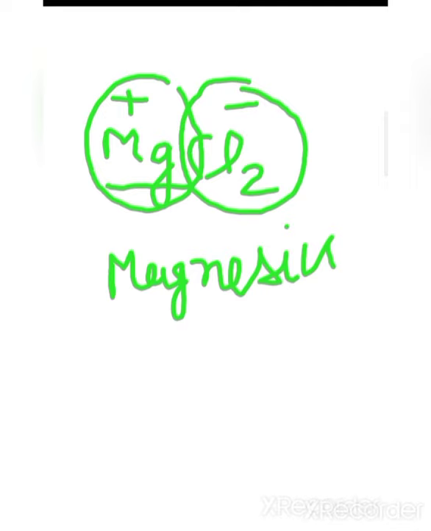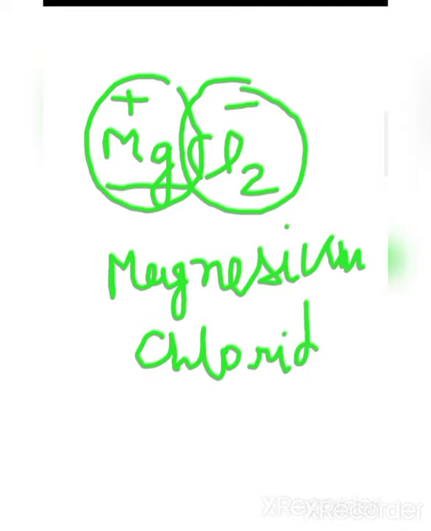When cation and anion are single atoms, Mg is named magnesium, and Cl, being a single atom, is named chloride. This is magnesium chloride. Okay.